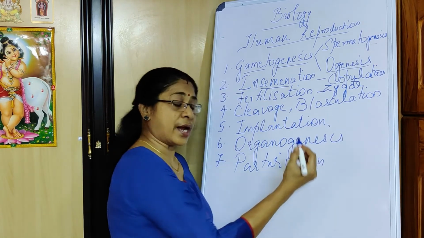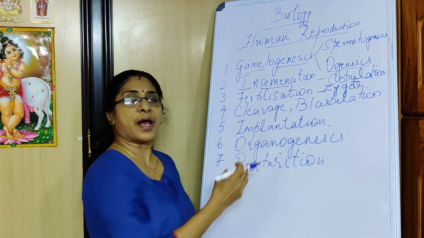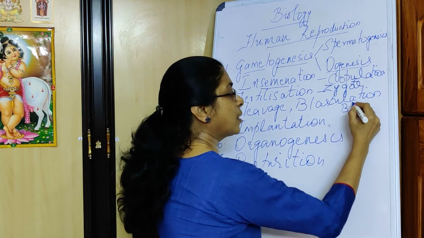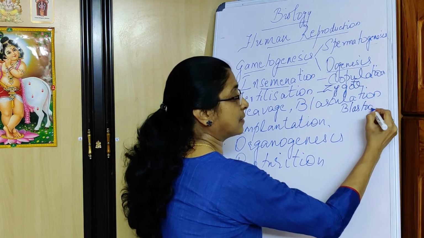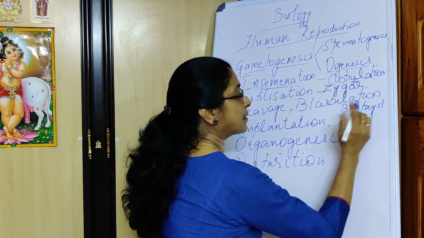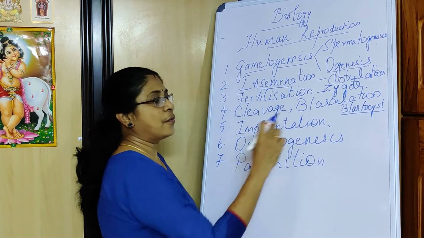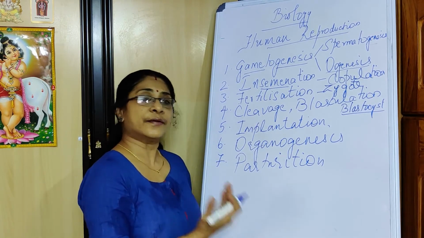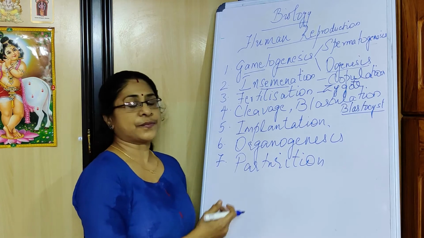That process is blastulation, and the hollow ball of cells is known as the blastocyst. So this is the next step of human reproduction: formation of blastocyst through a sequential division called cleavage.